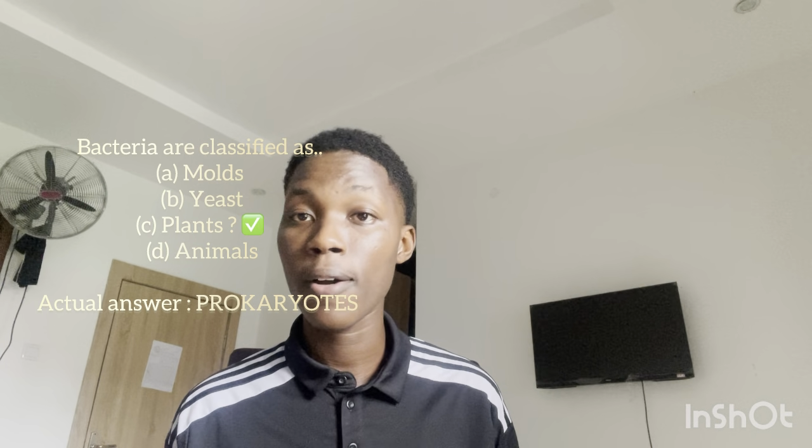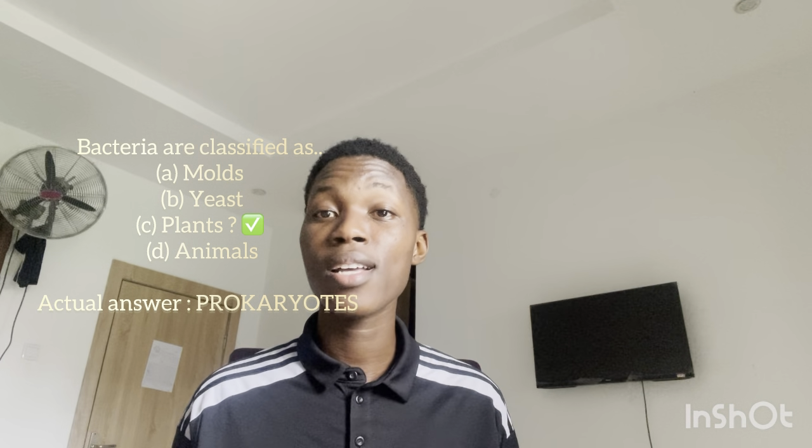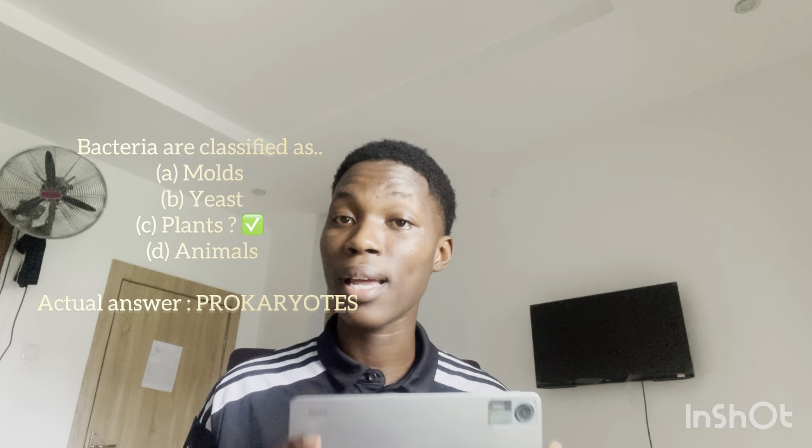Next is number 15. Bacteria are classified as dash. A. Molds, B. Yeast, C. Plants, D. Animals. The answer in the book was plants, but I looked it up. Bacteria are prokaryotes. They are not plants or animals, but then they were formerly classified under plants. So I guess it's safe to put plants if you don't see prokaryotes in the options.